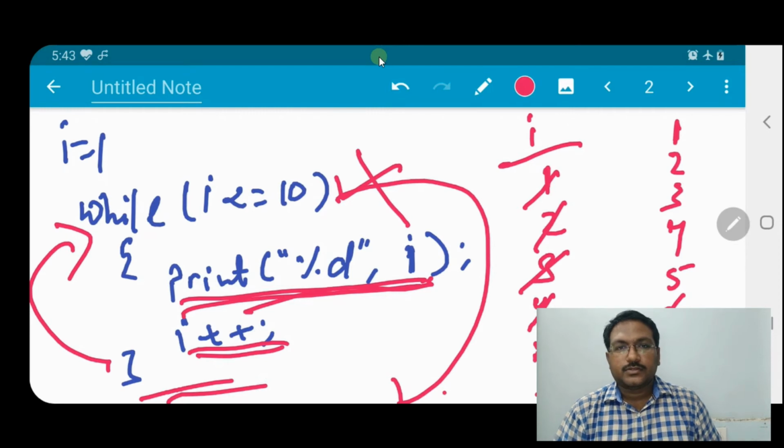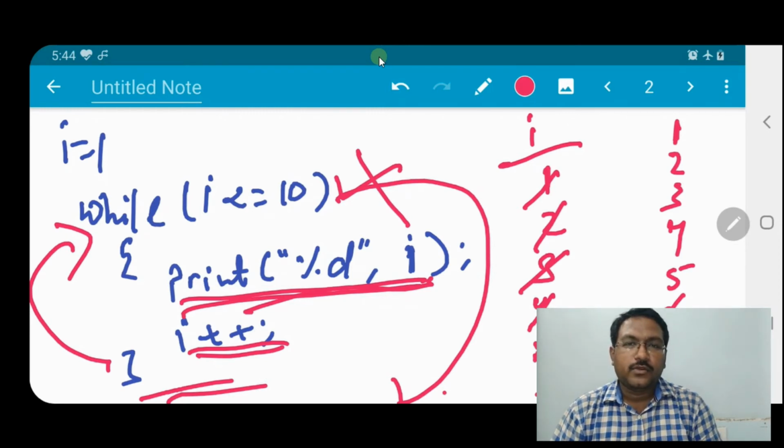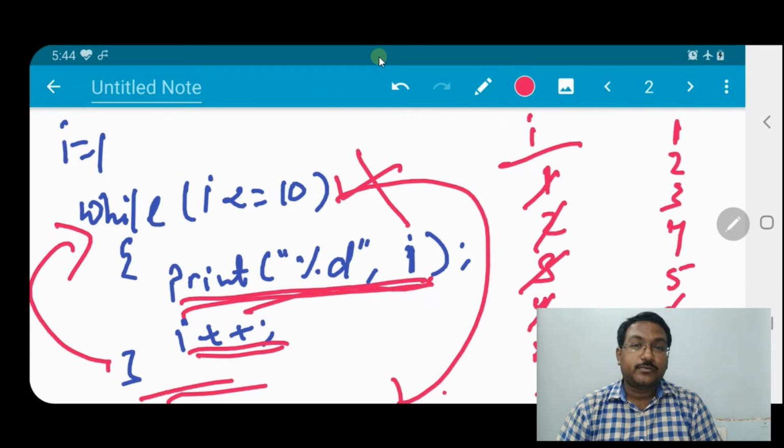Fine. So writing a while loop is very simple. Just you have to know from where you have to start and when you have to end it. That means the initialization and the loop condition are very important. To control the loop condition, you need a loop controller, which is also very important because you have to control the entry or exit condition. If you don't control the entry or exit condition, the loop will be an infinite loop. It will never end.